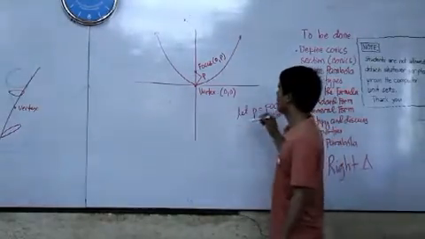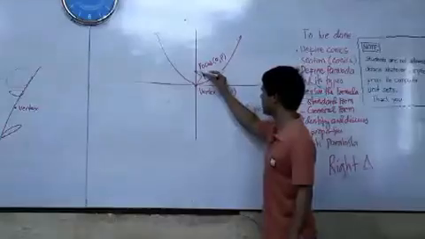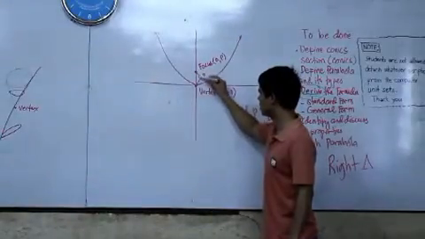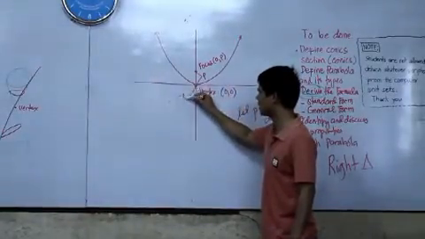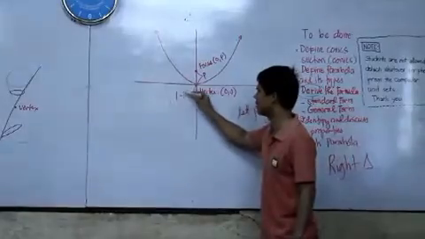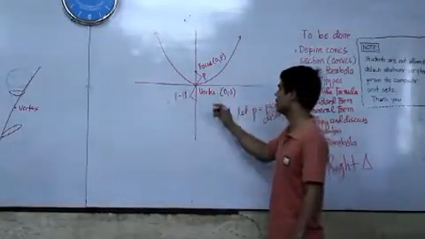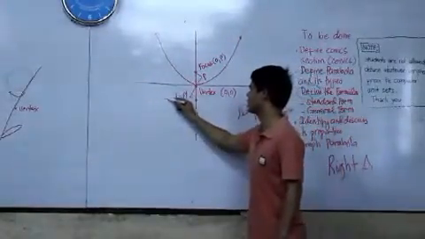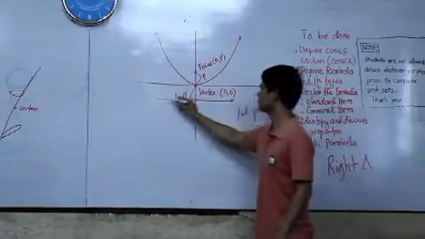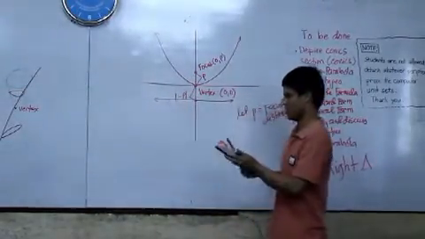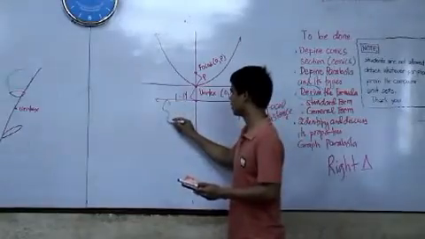Okay. And then of course, if this is our P, if we have this negative P, or rather the absolute value of negative P is actually the length. So this is now our directrix.